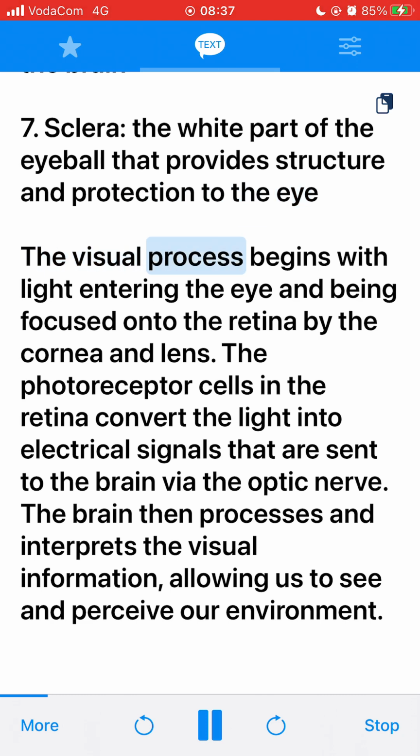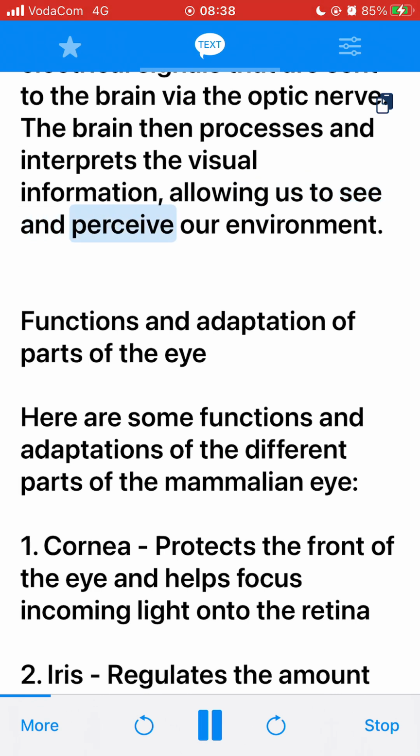The visual process begins with light entering the eye and being focused onto the retina by the cornea and lens. The photoreceptor cells in the retina convert the light into electrical signals that are sent to the brain via the optic nerve. The brain then processes and interprets the visual information, allowing us to see and perceive our environment.